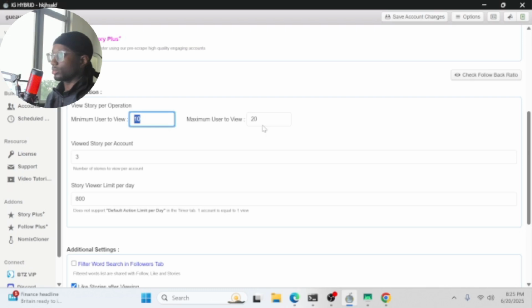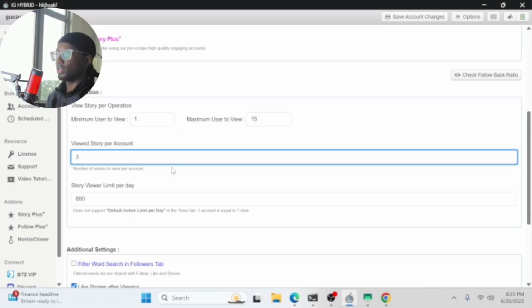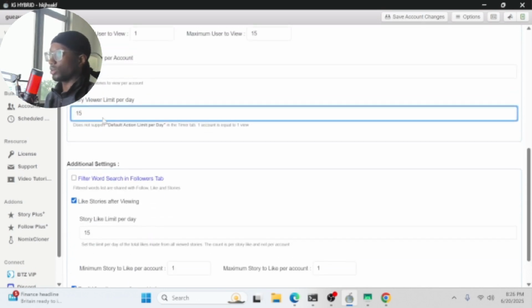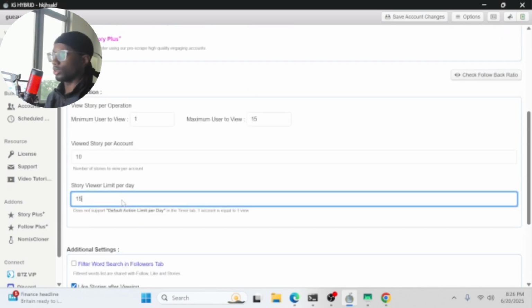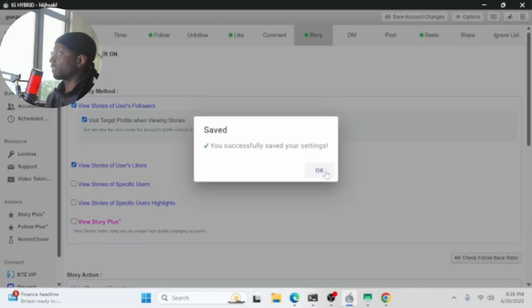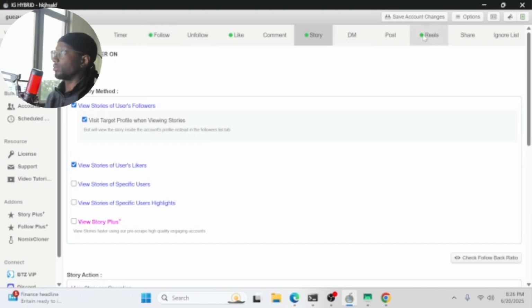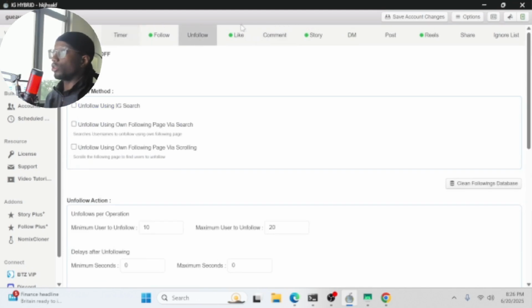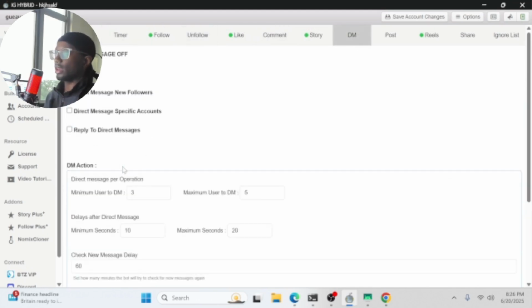Minimum user to view, we're going to keep this at 1, keep this at 15. This really diversifies everything that it does. Viewed story per account, we're going to keep this at 10. Story viewer limit, we're going to keep this at 15. So it'll do 15 story views and also 15 likes on all those users as well. And then boom. And this is how we're going to leave it for a while. This is it.